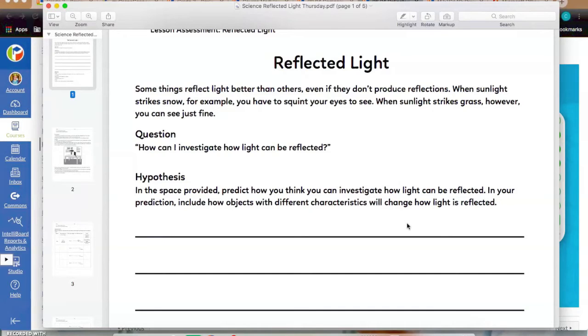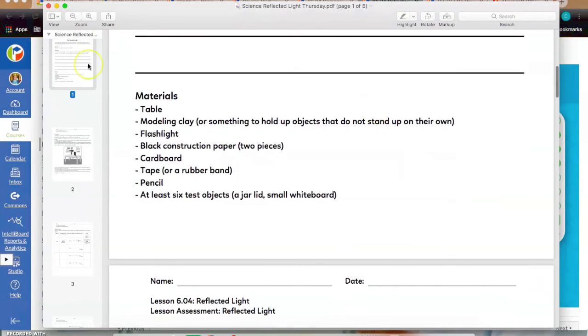So in this prediction, include how objects with different characteristics will change how light is reflected off of surfaces. So the focus of this is reflecting light. And as you go through, they're going to have a list of materials here. You may not have all of these, and that's okay. The biggest thing you're going to need is just some form of flashlight and a dark, non-reflective surface. So I used one of my tables that's not glossy, or you can use your wall, depending on anything you have that won't reflect light.